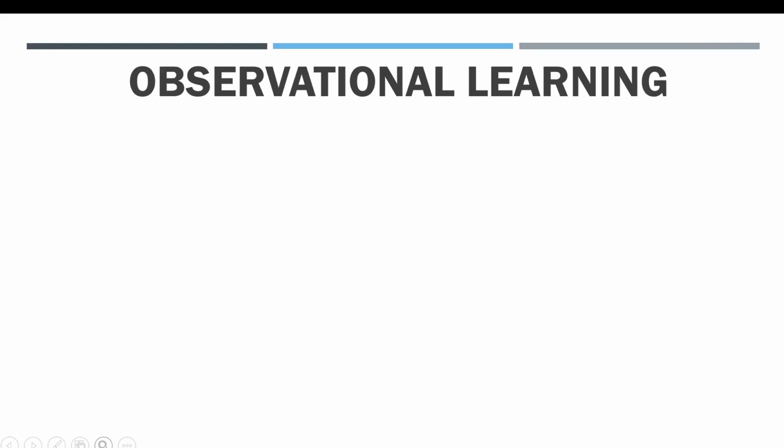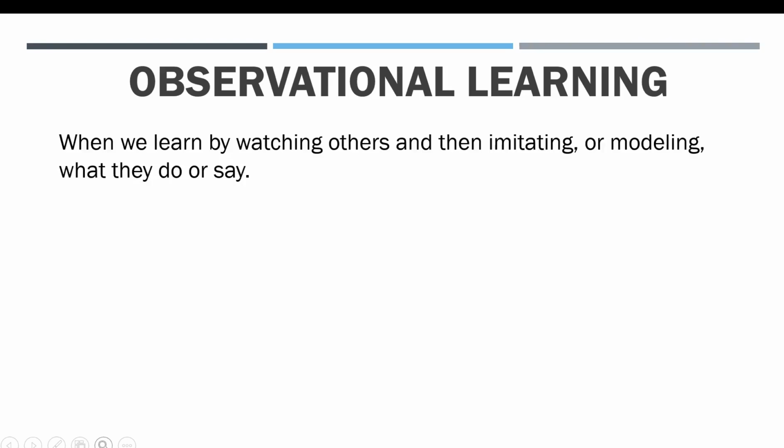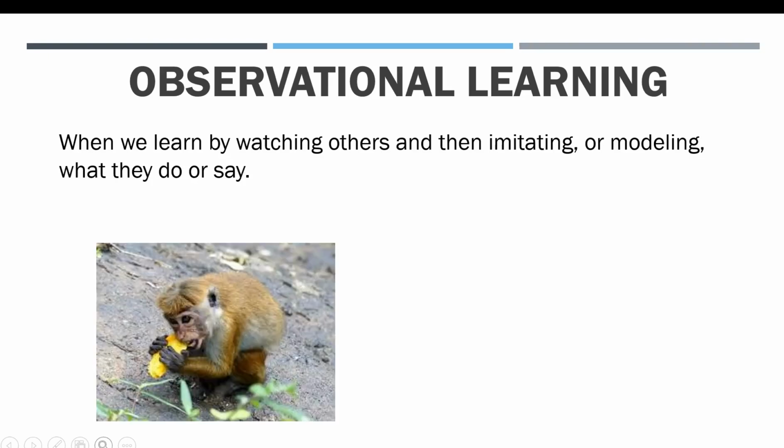And then moving on to a different kind of learning. Our last kind of learning is observational learning, when we learn by watching others and then imitating or modeling what they do or say. For example, a monkey can learn which fruit to eat and which not to eat by watching their parents choose the type of food which is good or not good to eat.